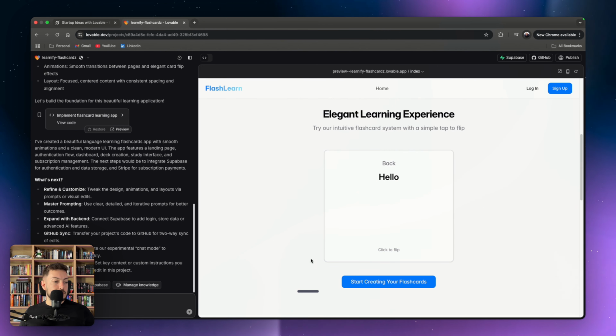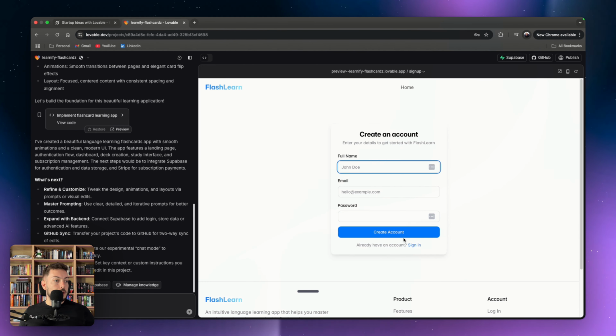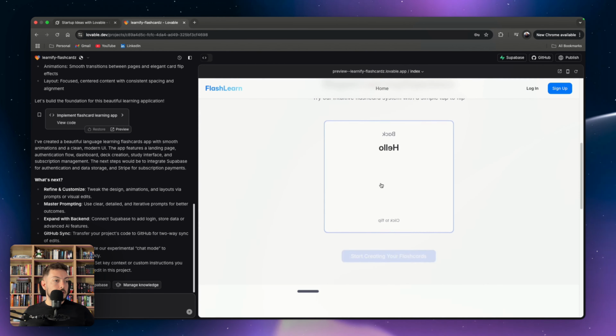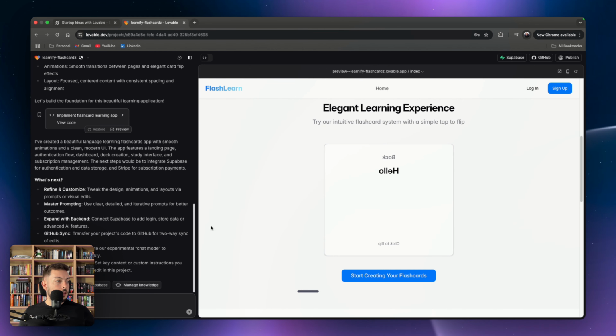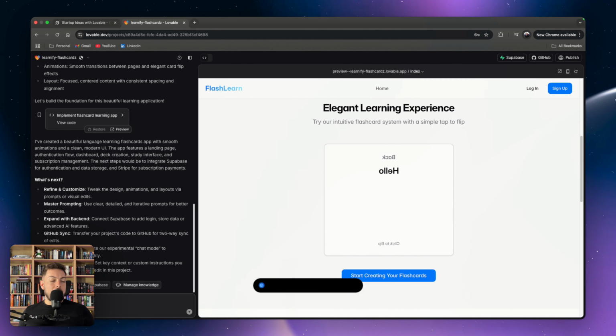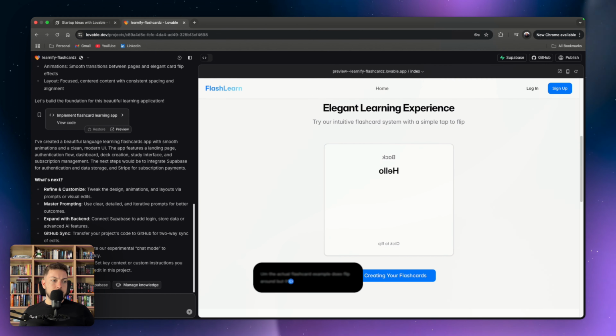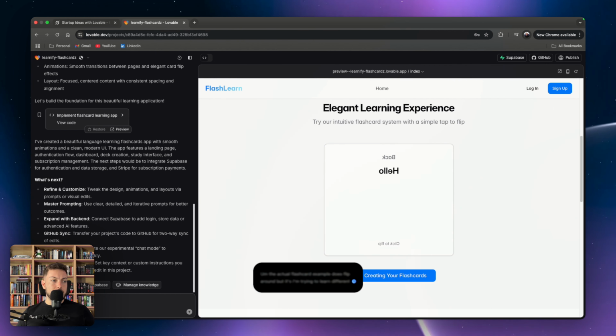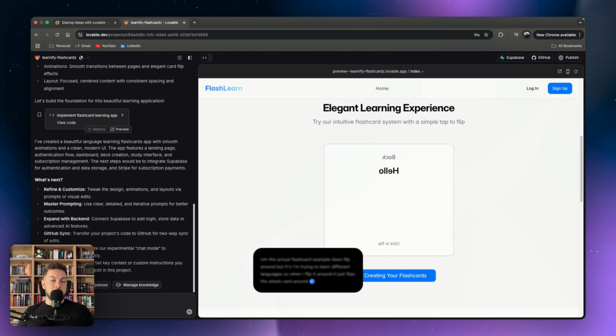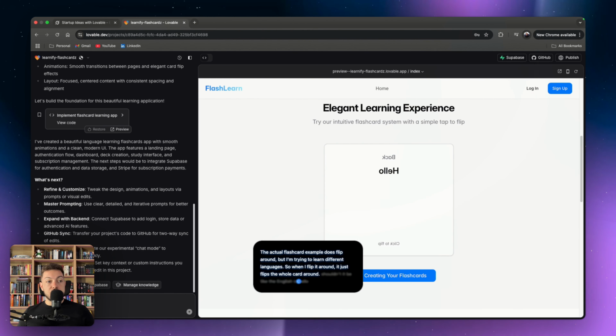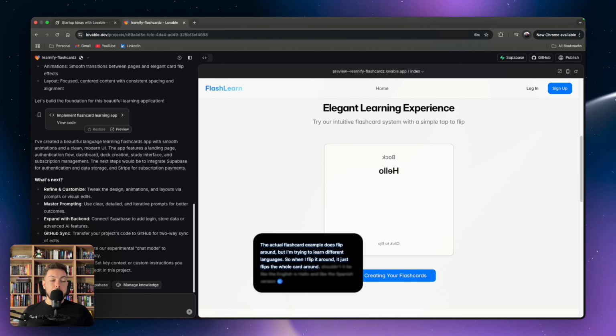We've got 48 minutes left. So if we go ahead, let's go back to Flash Learn. If we go ahead here and we say the actual flashcard example does flip around, but I'm trying to learn different languages. So when I flip it around, it just flips the whole card around. Ideally, shouldn't it be like the English is hello and the Spanish version is hola? Maybe we go Spanish.